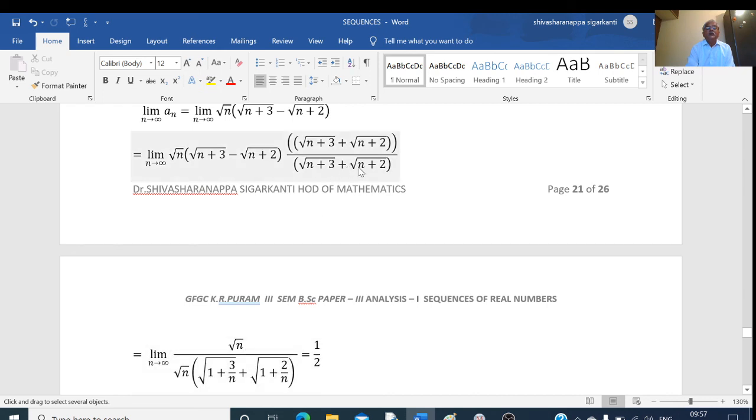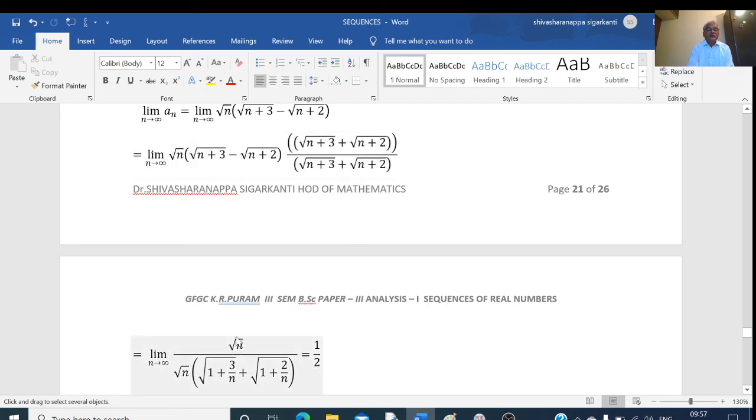In the denominator, I take n as a common factor in each term, so these become 1 plus 3 by n and 1 plus 2 by n. Writing n outside the root, it becomes root n in each term. Taking root n as a common factor, the first term is under root 1 plus 3 by n, plus the second term under root 1 plus 2 by n.